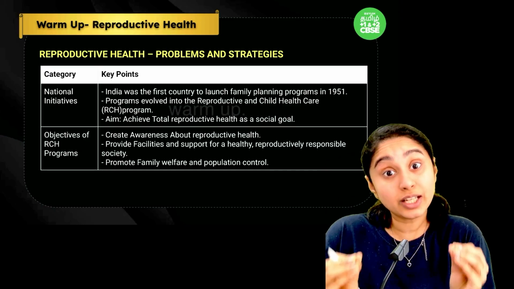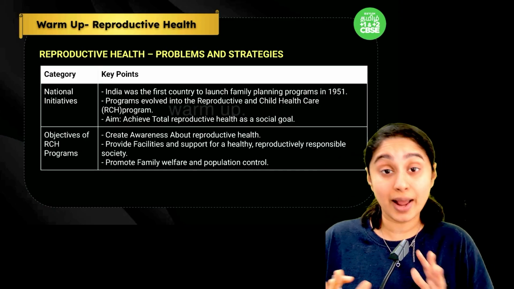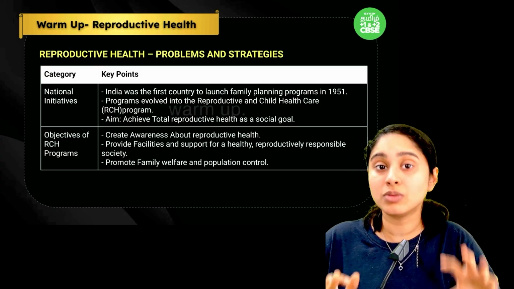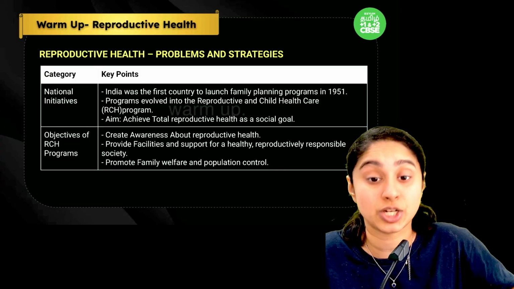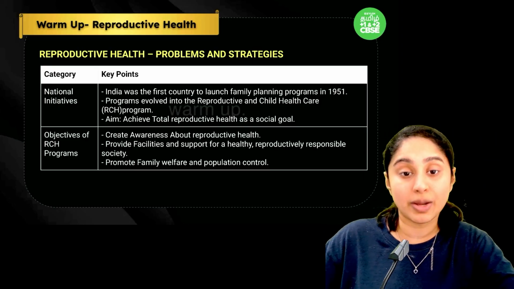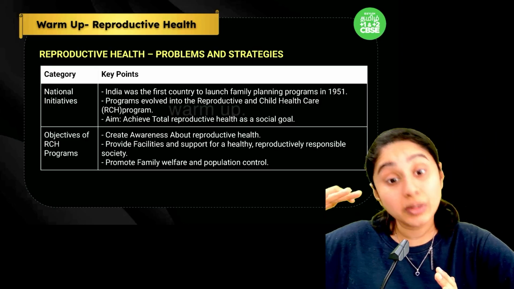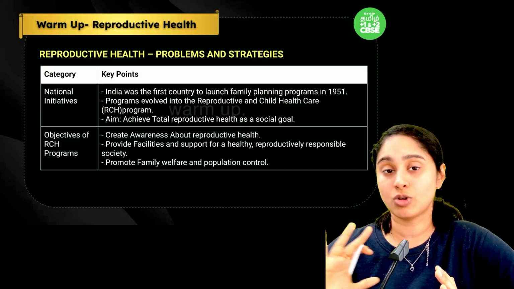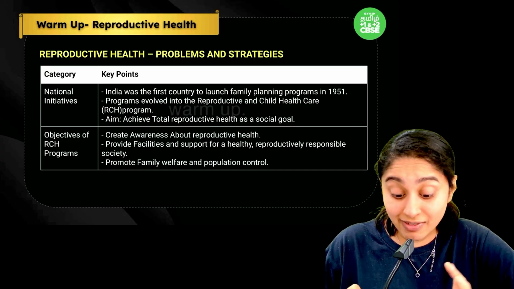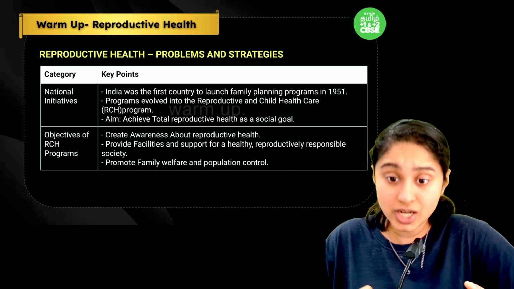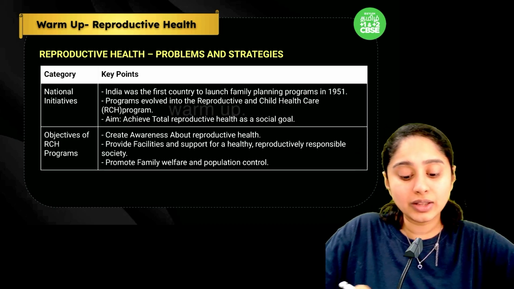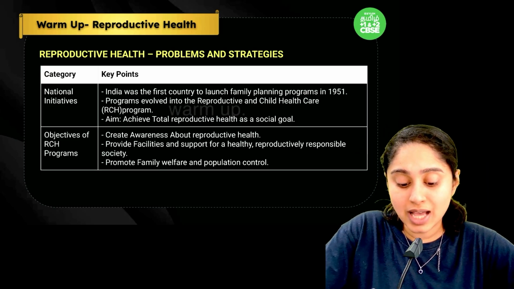Now the specialty of this session is that I'm going to give you this warm-up and also use tabular columns and flowcharts only for explanation. Once you join the WhatsApp community, you'll get this entire PDF and you can revise this chapter in just 10 minutes, not more than that. It will be very useful for your last minute revision and for you to brush up all the important points. Now starting with reproductive health, the problems and the strategies.